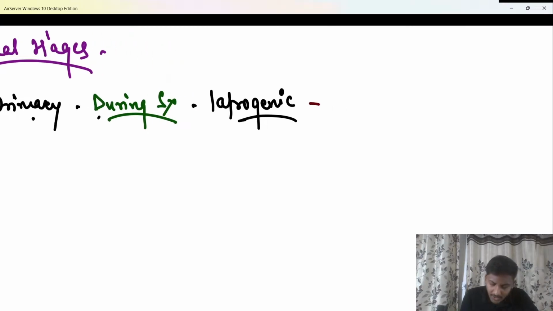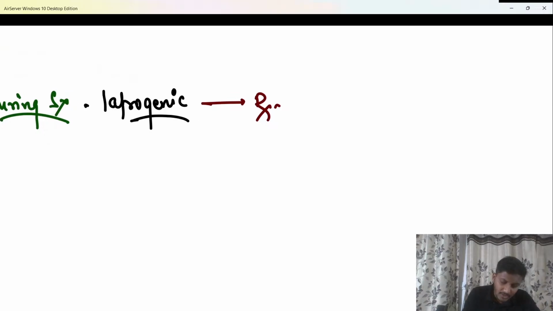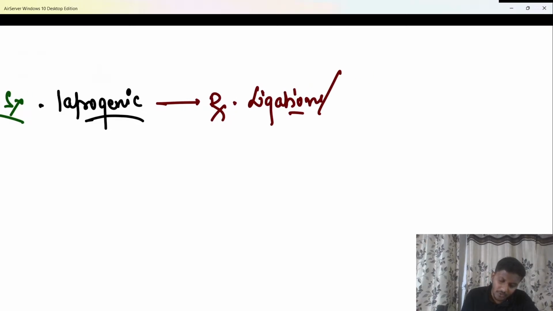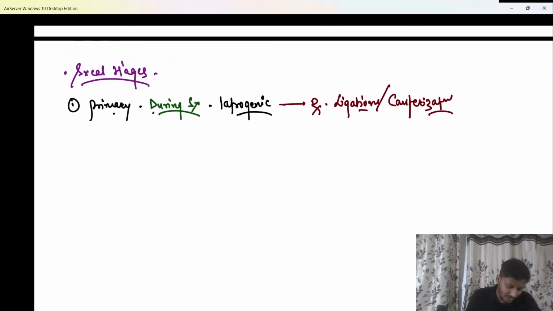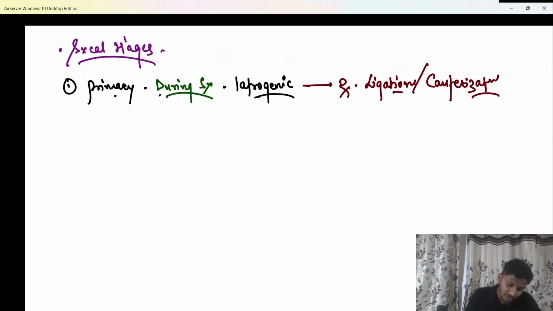Okay? So the treatment for this condition would be what? So we know, beta, if it is a large vessel, then I have to take a suture and ligate the vessel. Ligation has to be done. But if it is a small vessel, I can just coagulate the vessel with the help of a cautery. So cauterization can be done for a smaller vessel. Clear? So that is about the primary hemorrhage.